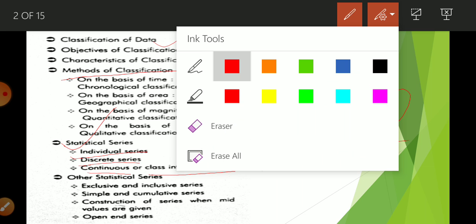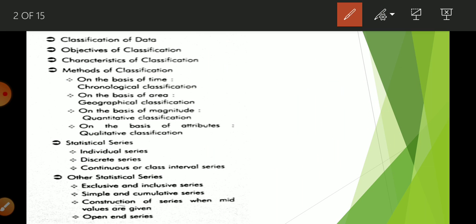This classification can be done on different bases. First we learned on the basis of area, location. Then on the basis of chronological, or time. On the basis of qualitative, means quality basis, and on the basis of quantitative, on the number basis. I already told you in detail, so you can learn it or make a revision with the help of the previous video.